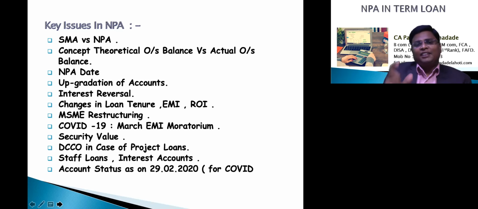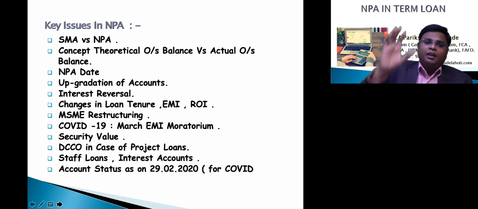Meaning that if the security value now taken is less than 50% of the earlier assumed value, then the account will fall into the doubtful category without seeing the record of recovery. If it is below 10% of the outstanding balance, suppose the outstanding balance is 10 crore rupees and the security value comes to below 1 crore, in that situation the account will shift directly to the loss category.